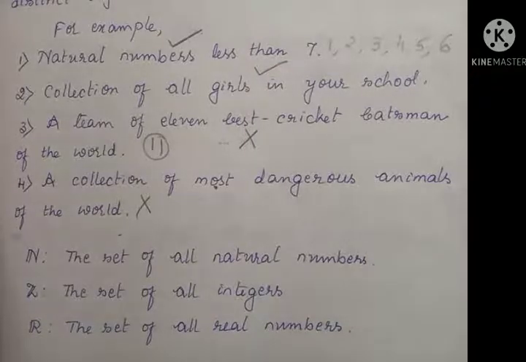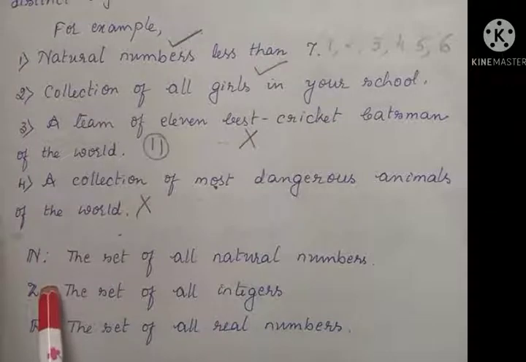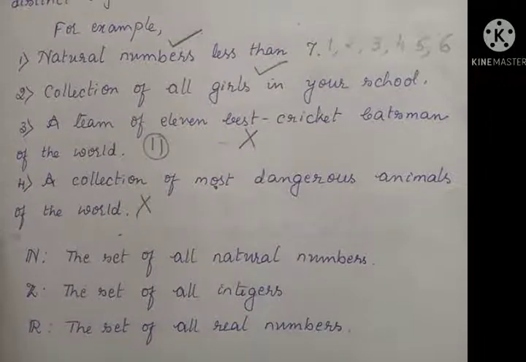That is the collection of integers. Next, capital R, the set of all real numbers. It includes all the natural numbers as well as the integers. Real numbers include rational numbers in p by q form, and irrational numbers like root 2. These are all included in the set R. These are some particular sets we use in mathematics.